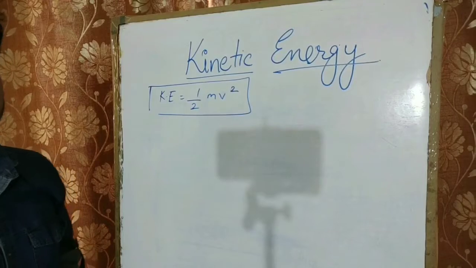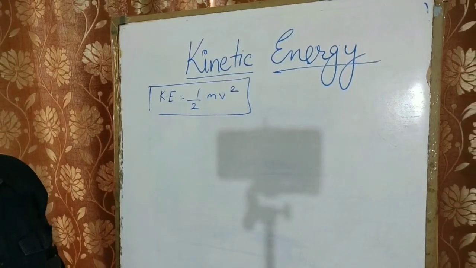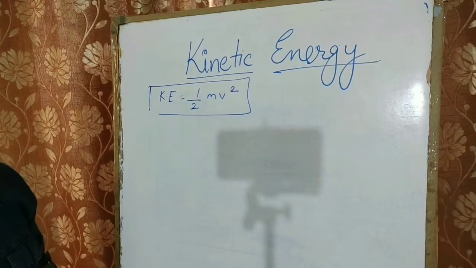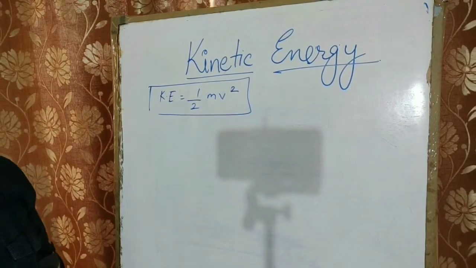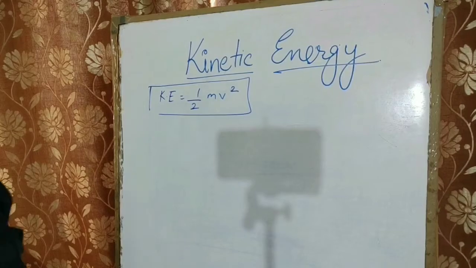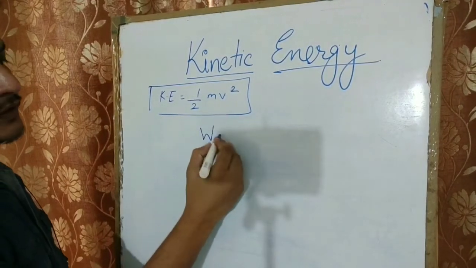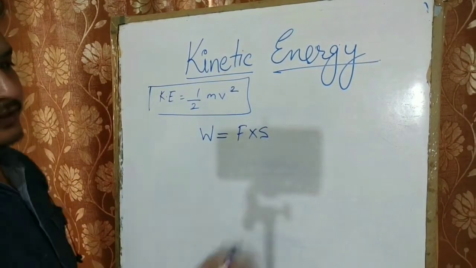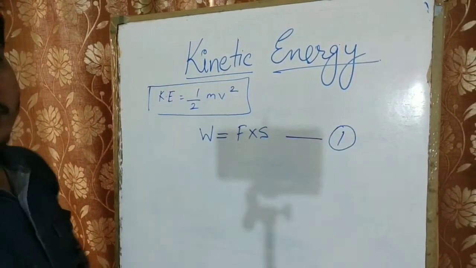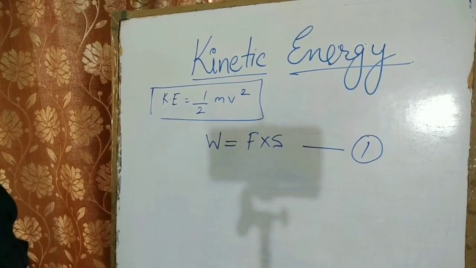Now we are going to derive the formula for kinetic energy, which is half mv square. So this is a derivation to get the value. Let's start. We know that work, or W, is equal to F into S. This we know. So this is the first equation. Alright, I hope this is visible to you.